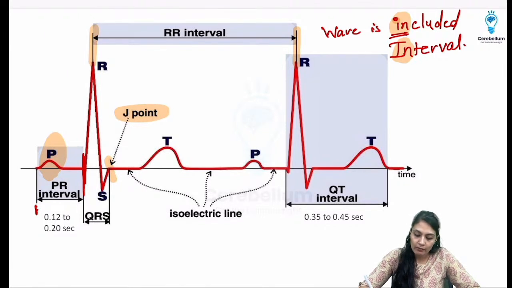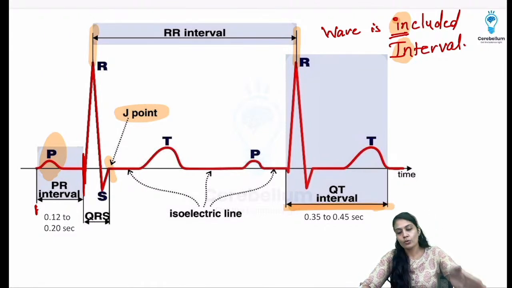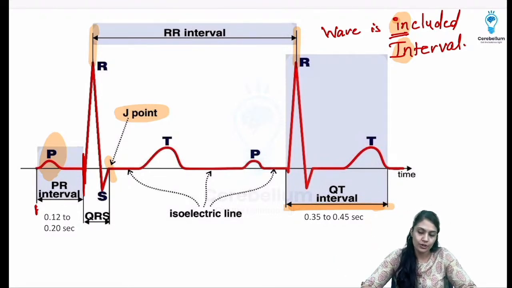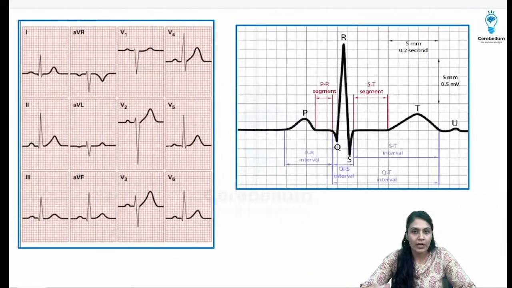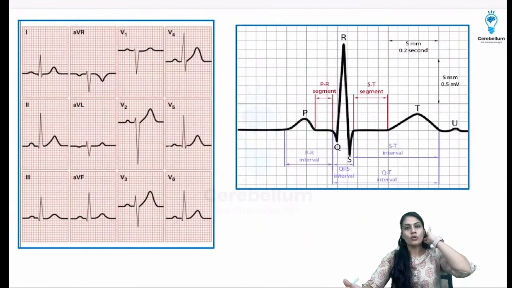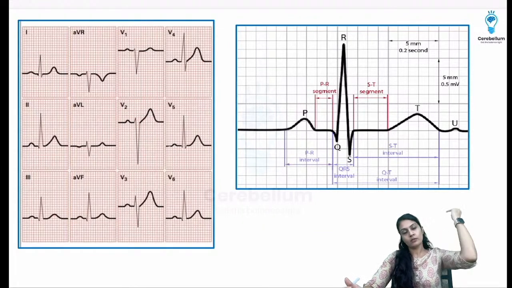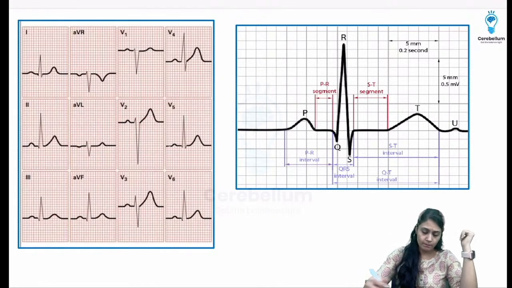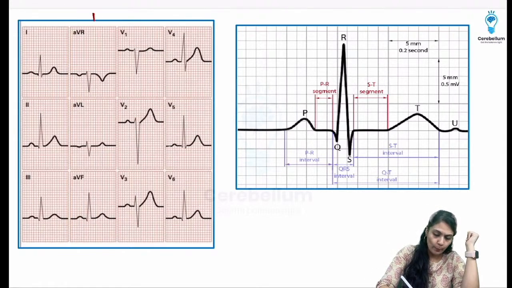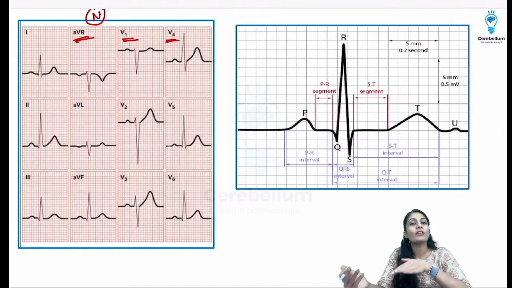Okay, QT interval is important. That is going to be starting, as the name suggests, from the beginning of the Q to the end of the T, the QT interval. There are two segments just shown over here, the ST segment and the TP segment. We have discussed the PR also. So you can see, depending on the spread of depolarization and repolarization, these waves are all normal. It's just that different leads are going to show them differently.